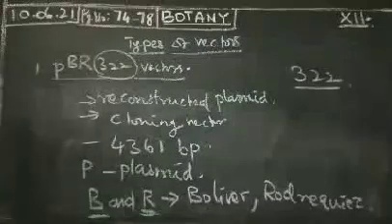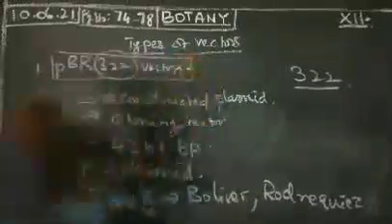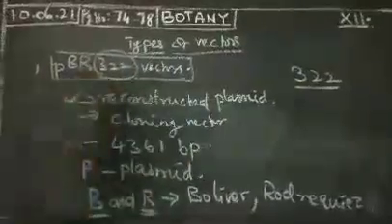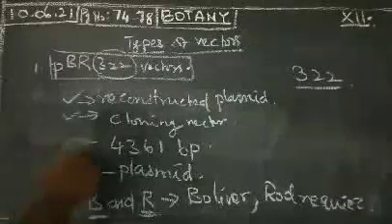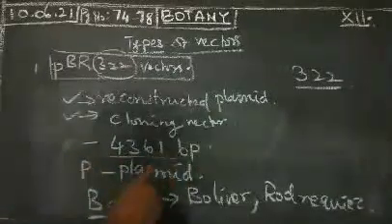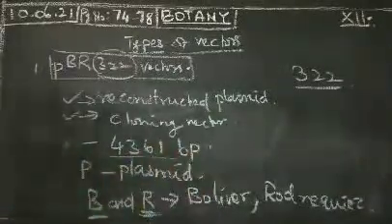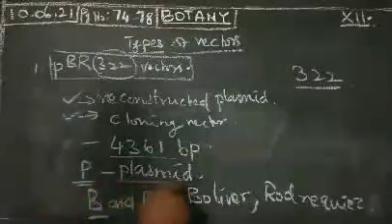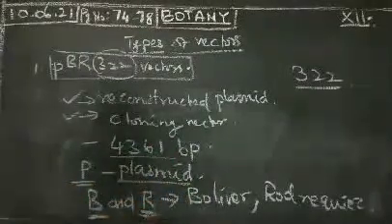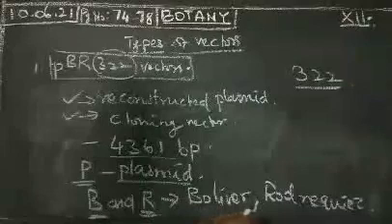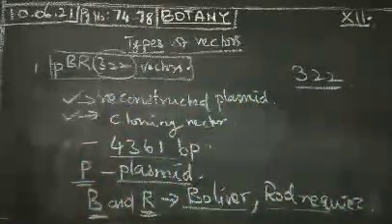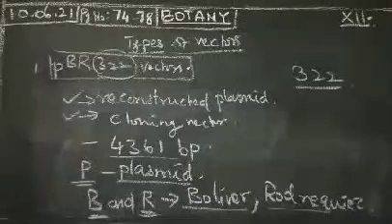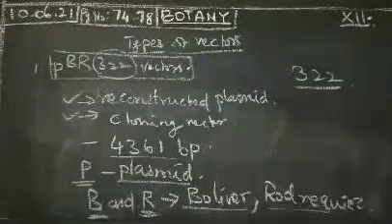So, what do you mean by pBR322? It is a reconstructed plasmid, also widely used as a cloning vector. It contains 4,361 base pairs. The p denotes plasmid, B and R are Bolivar and Rodriguez, and 322 is the number of plasmids developed in the laboratory.